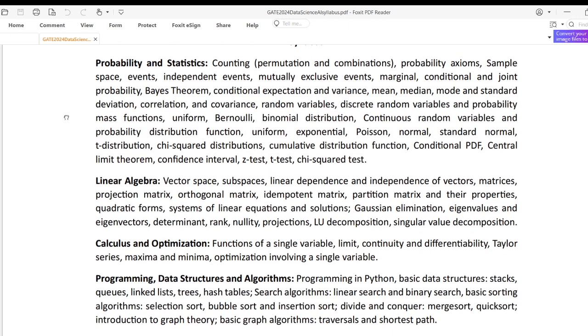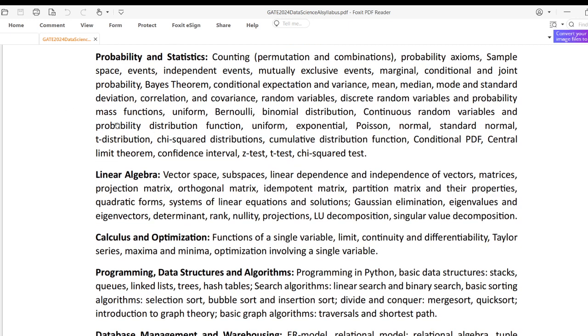So this can be covered quite easily. It's not very extensive, but it will require some time. In this video, I'm only going to discuss the syllabus of this paper. Maybe in another video, I'll talk specifically about how particular subjects from here can be covered.